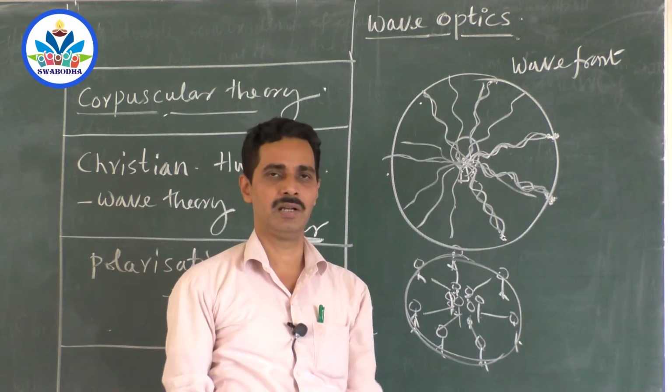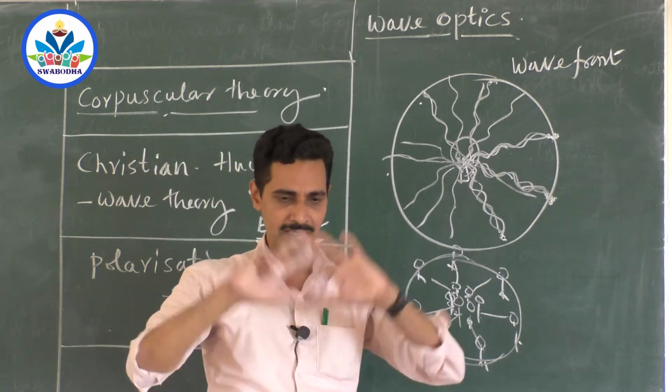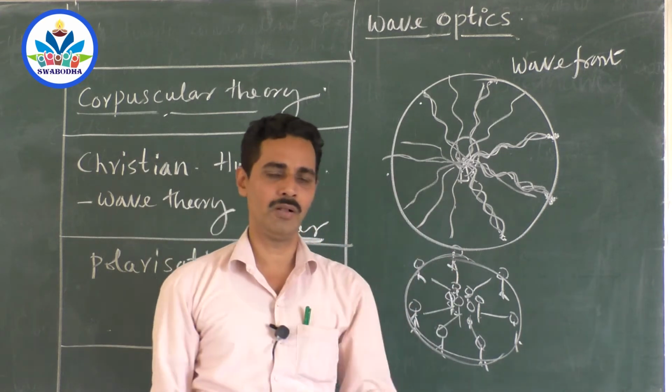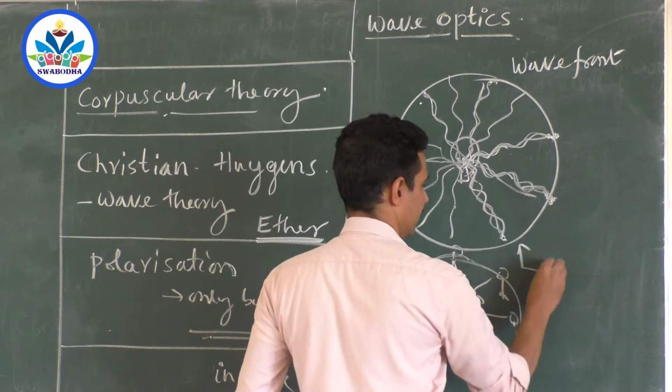All the points on the sphere are in phase. So locus means collection, right? The locus of all the points gives the wavefront. This is called primary wavefront.